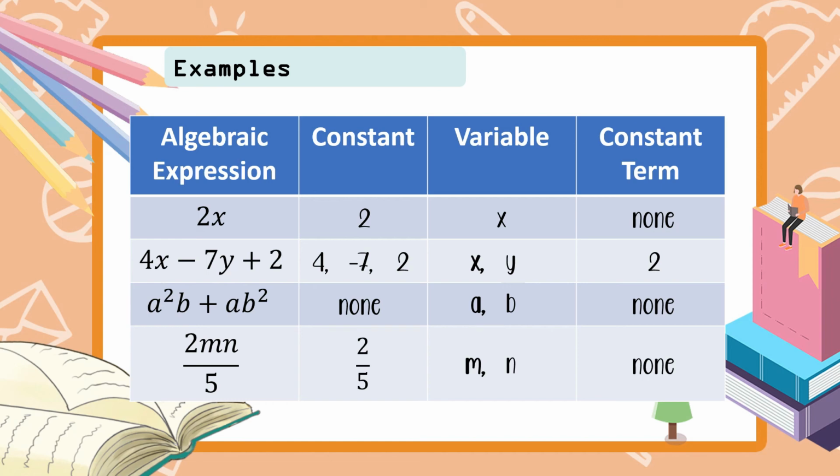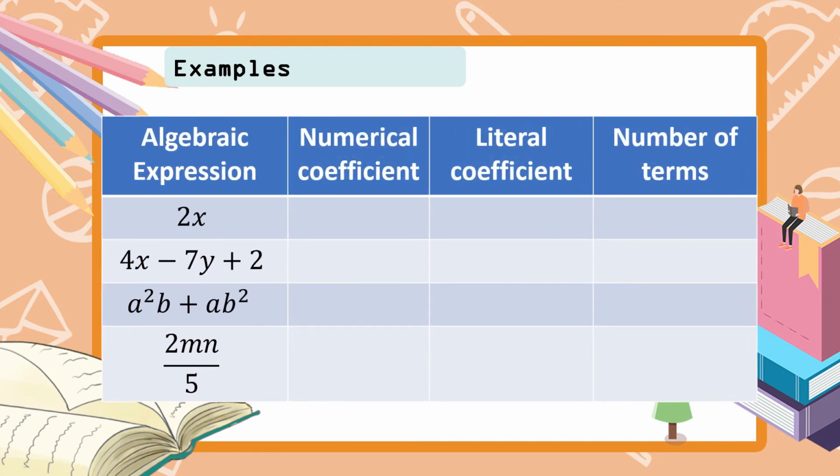Next. Let us get the numerical and literal coefficients and number of terms of those algebraic expressions. So, for the numerical coefficient of 2x, ano ba yung number dyan sa kanilang dalawa? Okay? 2. How about the literal coefficient? Anong kasama ni 2? X. Okay? Very good. And then the number of terms, since solo lang siya, mag-isa lang siya, the number of terms is 1.